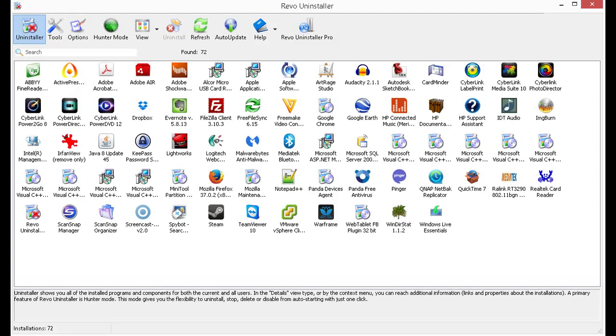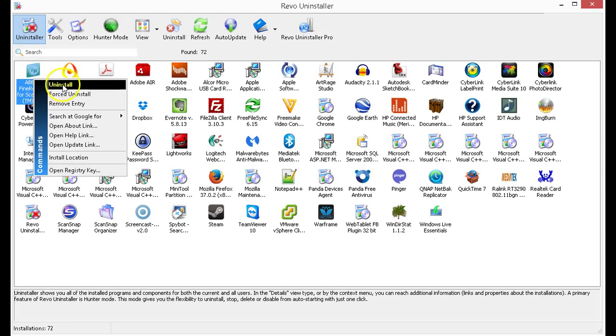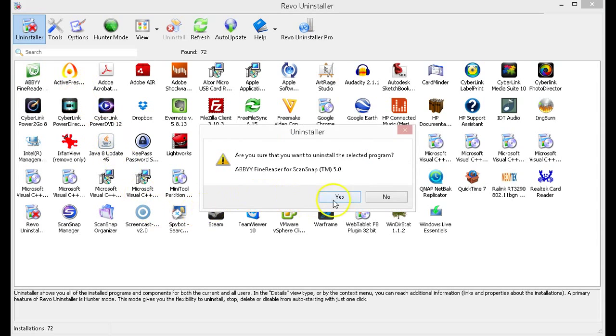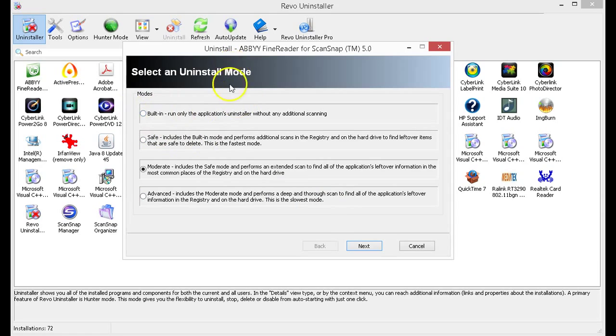Number 4 is Revo Uninstaller. It's an application that does uninstall for Windows, but to the next level. It'll find anything installed. Some of the stuff sometimes, because of spyware, doesn't show up in add remove programs, but this program will usually find it. You have all kinds of options when you go to uninstall. It'll pop up a window that basically lets you choose built-in, safe, moderate, and advanced. And with these, basically, it goes the additional step of actually looking for files to clean up in registry files